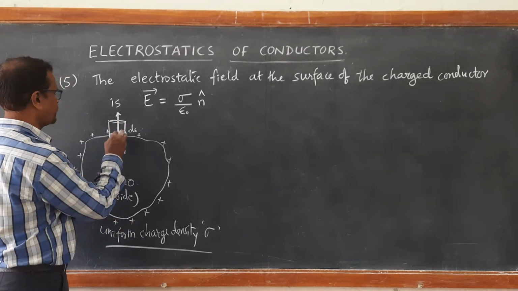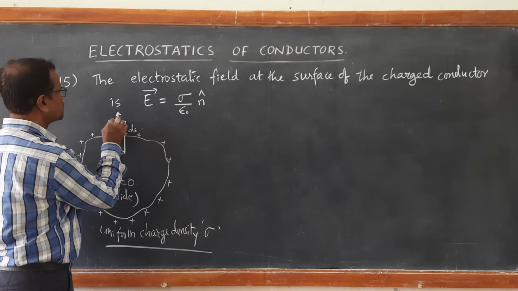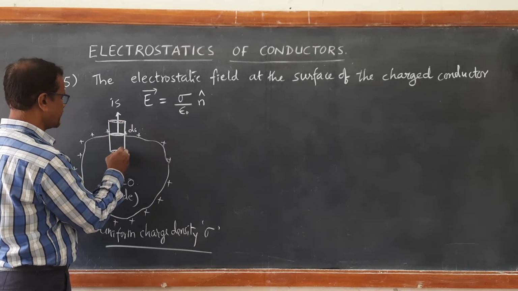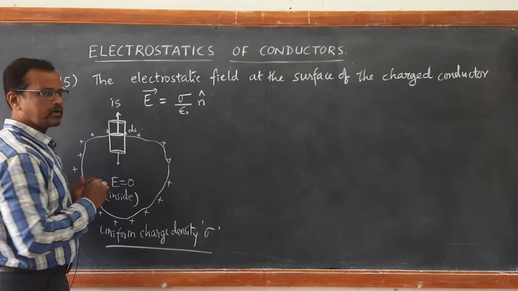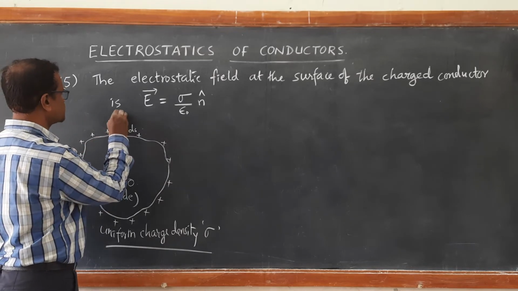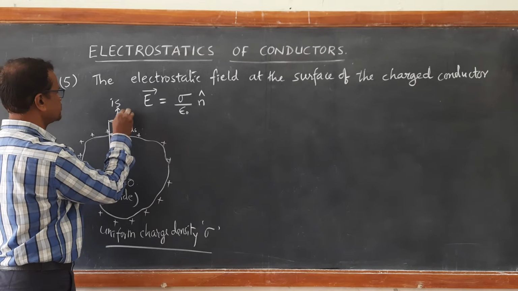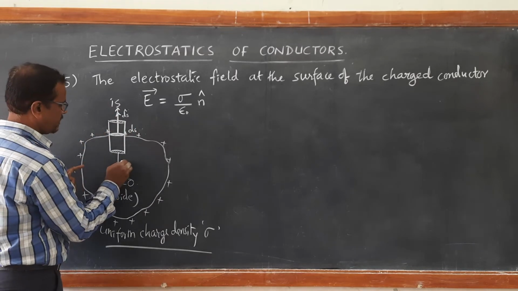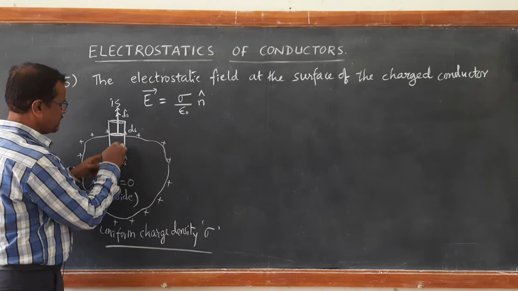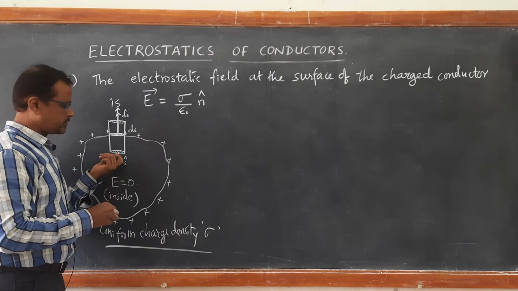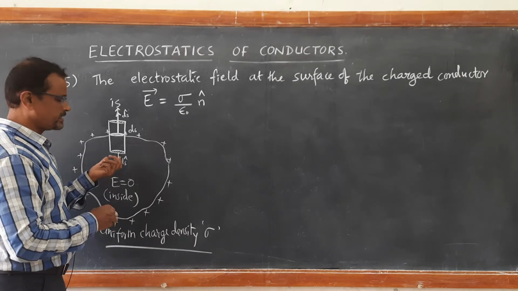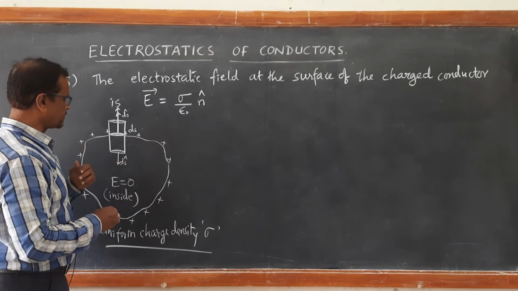The upper surface has an area vector along the outward normal, and similarly the lower surface has its area vector perpendicular to it.